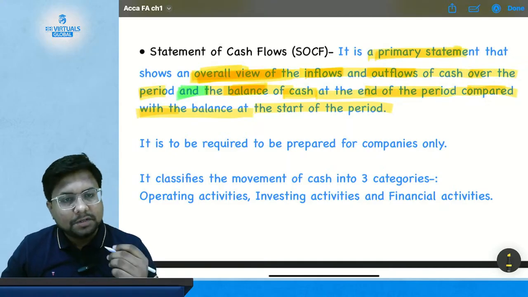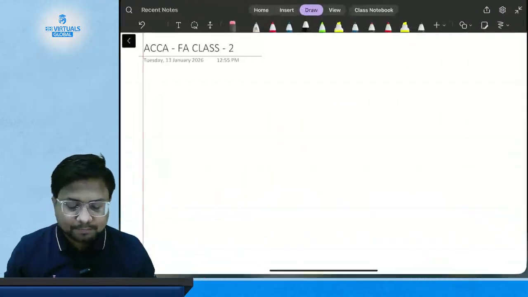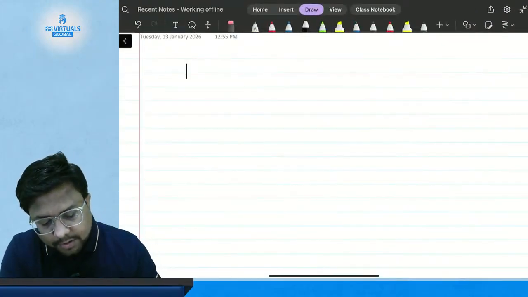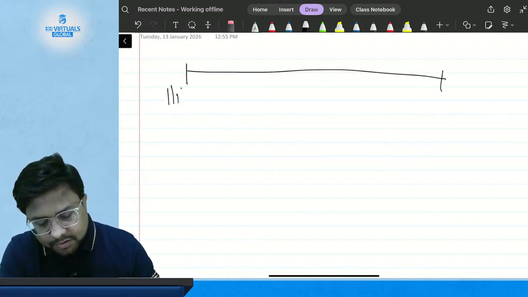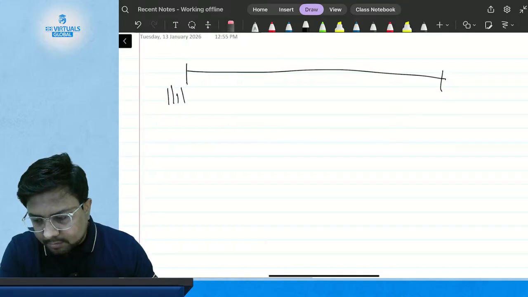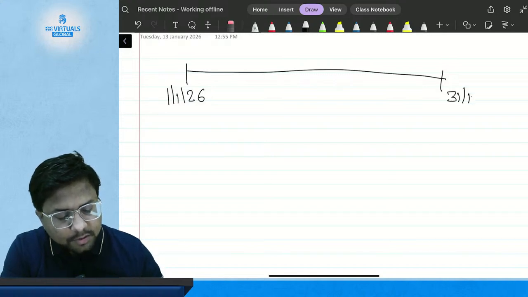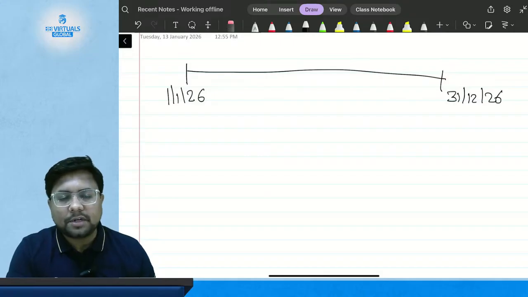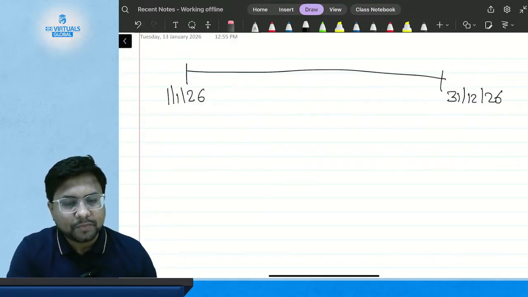Okay, now let's understand what this line means. Suppose my accounting period starts on 1st of January 2026 and ends on 31st of December 2026.